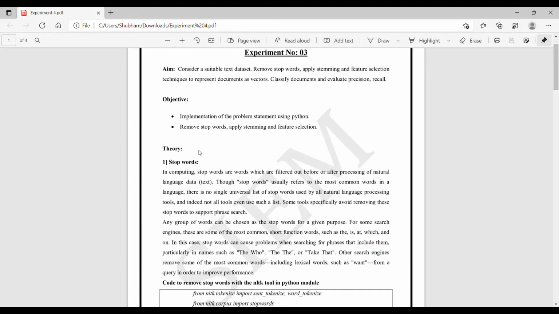After precision and recall, we see our objectives. The first objective is implementation of the problem statement using Python, and the second one is to remove stop words, apply stemming and feature selection. In the theory part, we see stop words. Firstly, we see what stop words are.